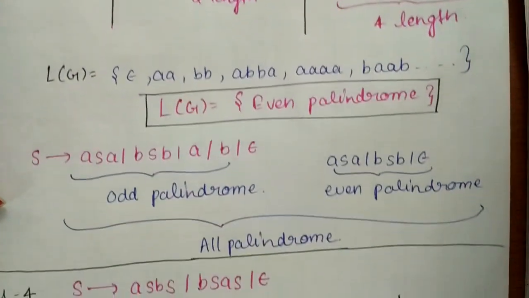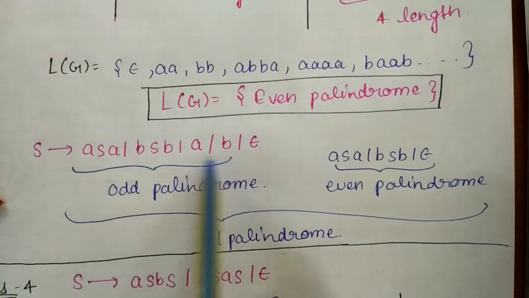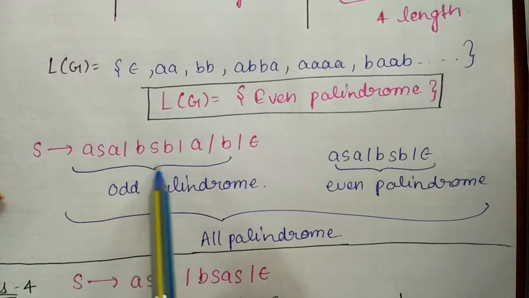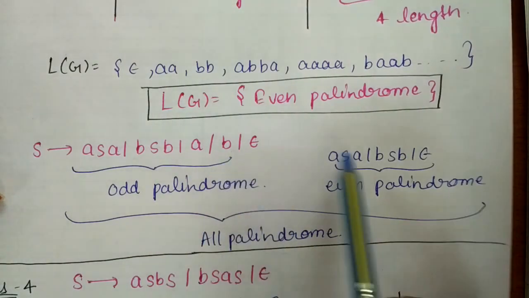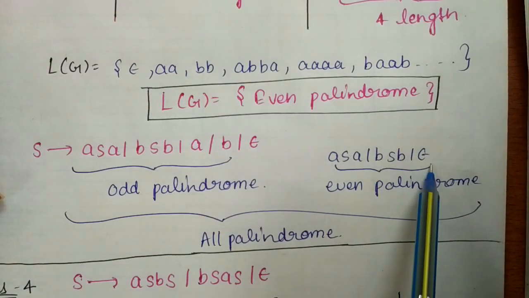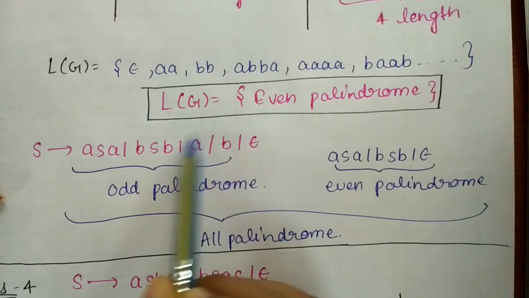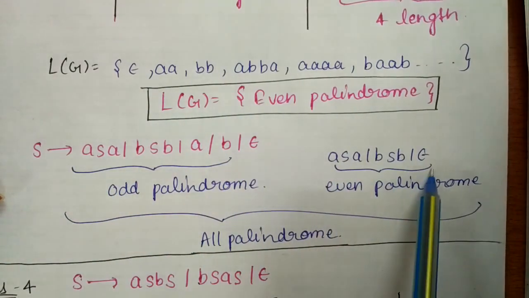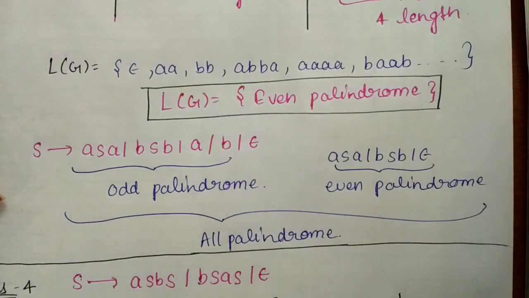Now what is this grammar? We have seen in the last two problems that one is for odd length palindromes, and this is for even length palindromes. If we have written all these productions here, this was for odd and this was for even, so it is for all palindromes.